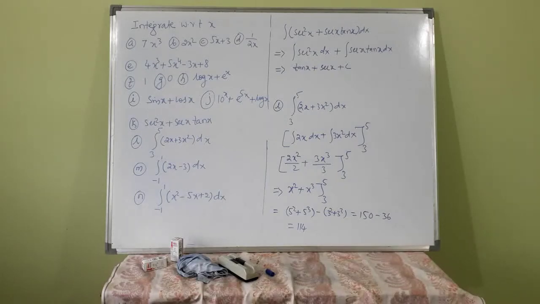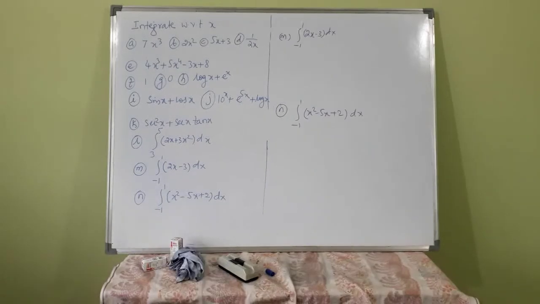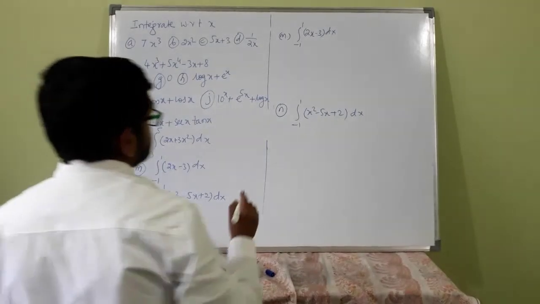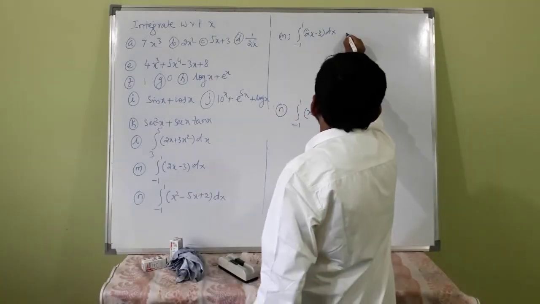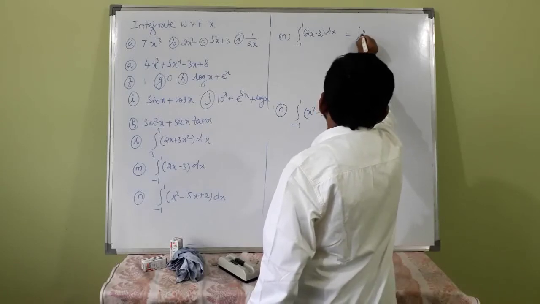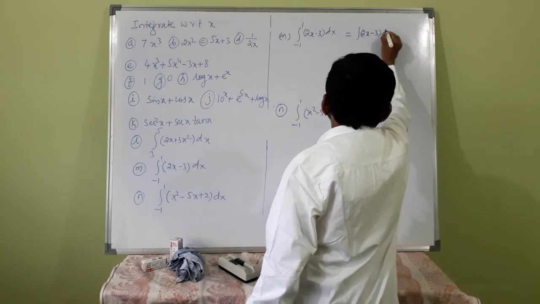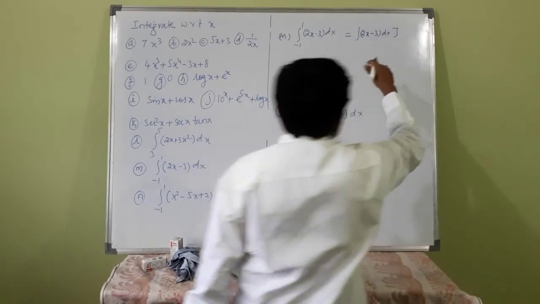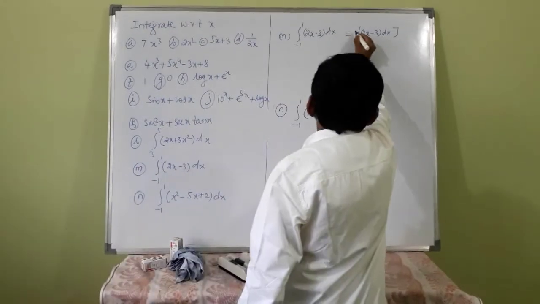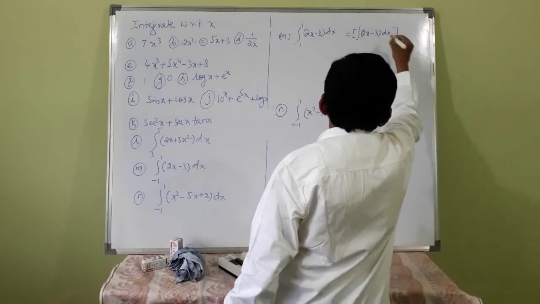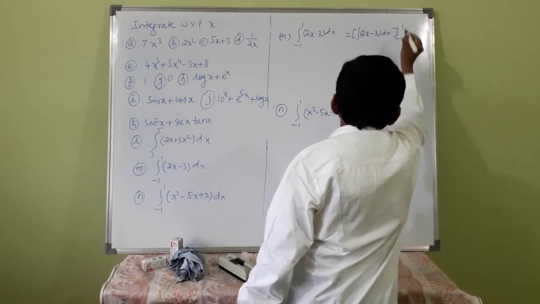Similarly, find the remaining two. This is integration of 2x minus 3. Use the bracket, okay. Otherwise the dx will be for 3 only. Minus 1 to plus 1.